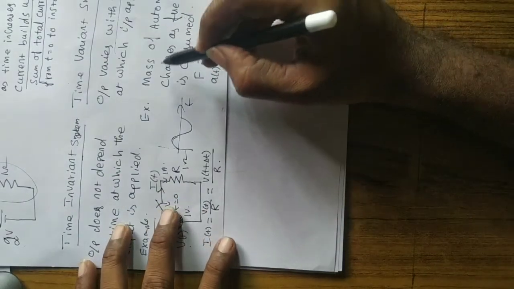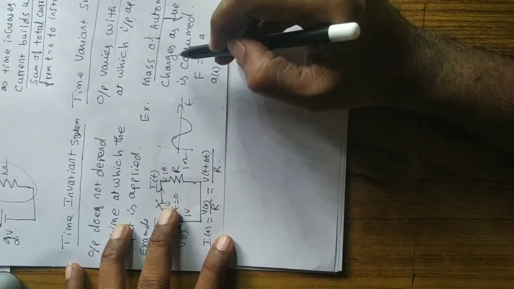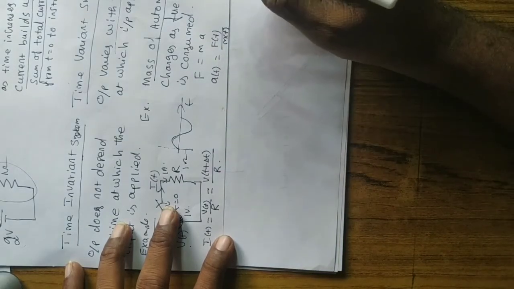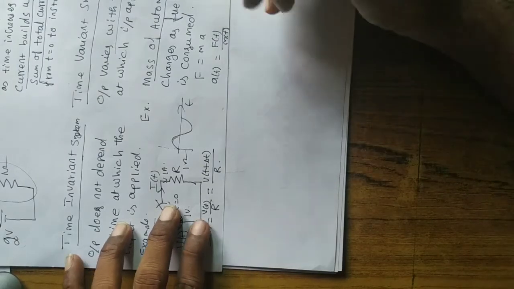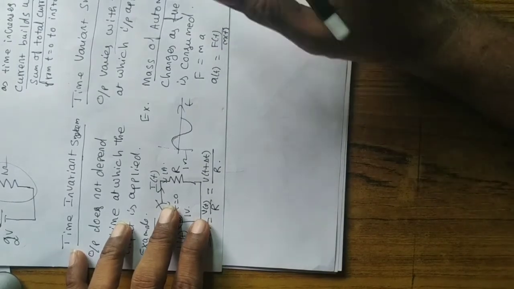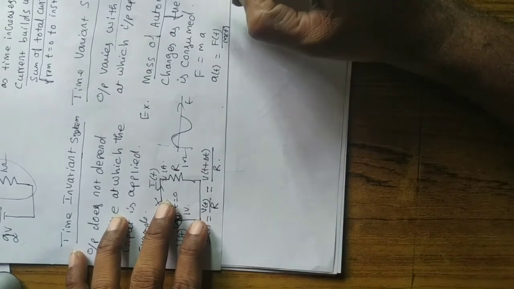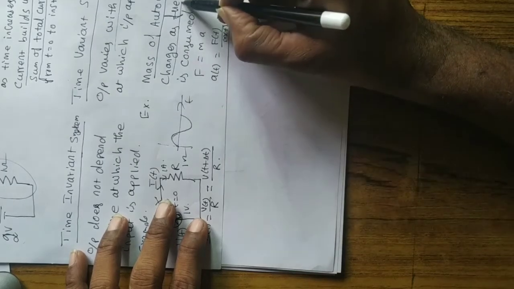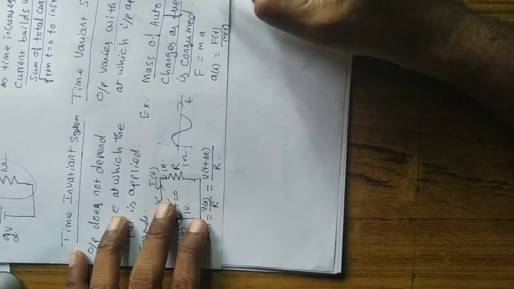Right, so the example is mass of the automobile. Suppose in a bike, filling the tank, I start to move. Initially bike oda mass, let it be m, and after driving a lot of kilometers, and the fuel consumption, after the fuel is consumed, the mass is decreasing.